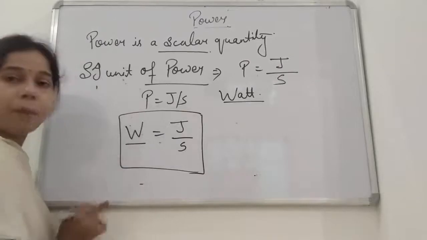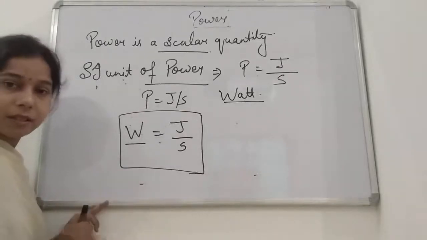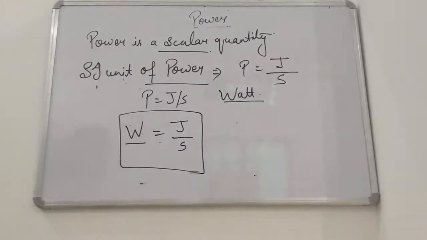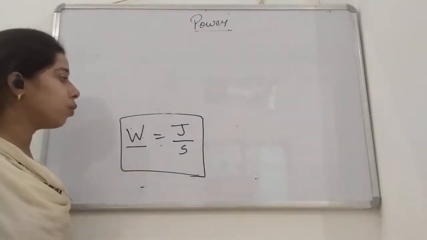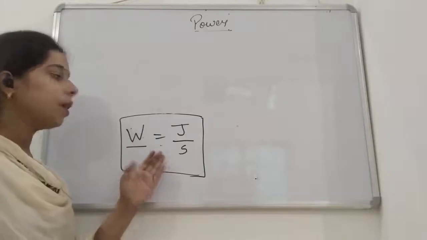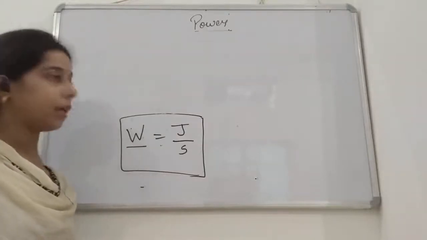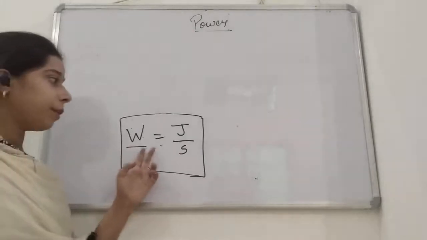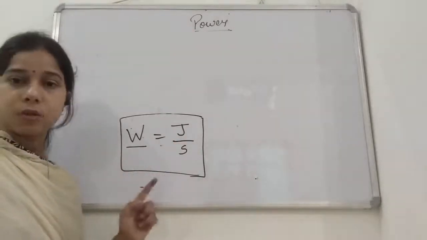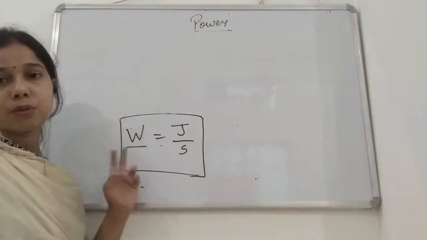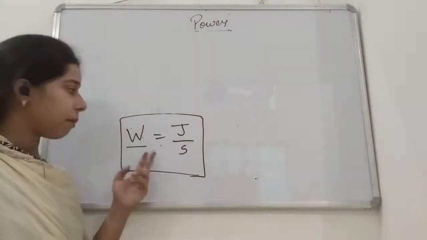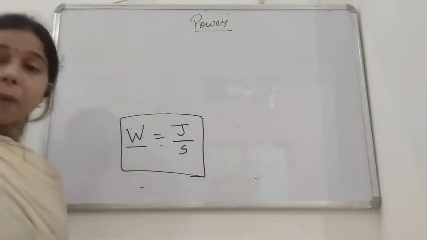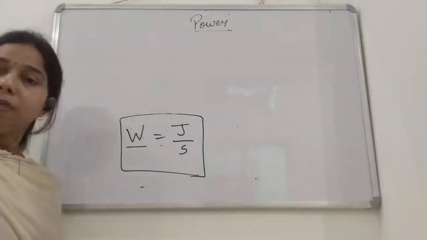We represent the power in a unit of watt, that is W, and joule per second is the SI unit of the power. So the SI unit of the power is watt, student, and 1 watt will be equal to 1 joule per second. Okay, so by this we can define the 1 watt, student.